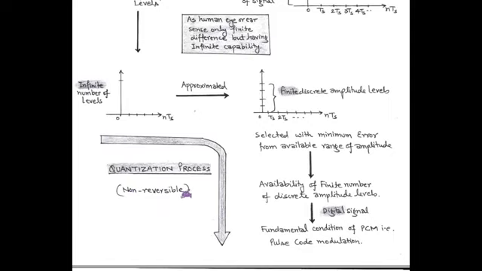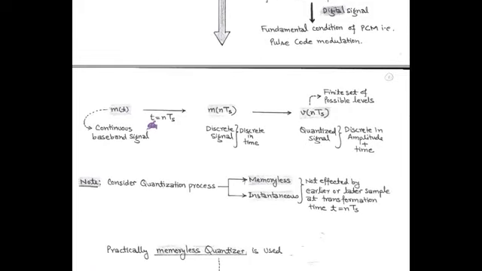Now we discuss quantization process in brief. As continuous baseband signal m(t) is sampled at t equals to nTs, we get sampled or discrete signal, that is m function of nTs. This sampled signal is discrete in time, but amplitude is continuous. And after quantization process, an infinite number of amplitude levels within a finite range get converted into a finite set of discrete amplitude levels.